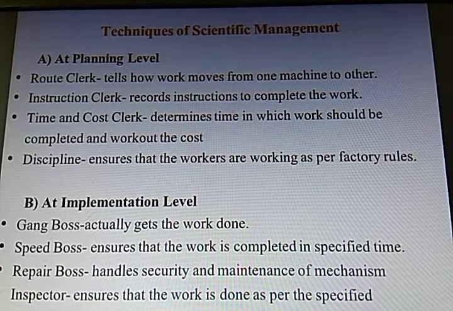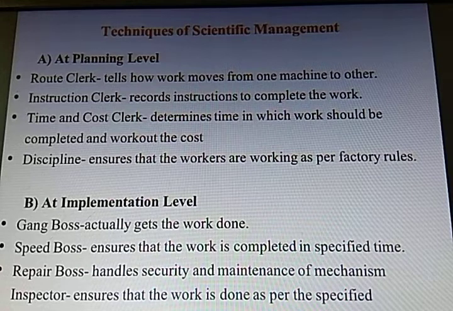The time and cost clerk determines the time in which the work should be completed and works out the cost, I mean what cost will be involved in that particular work or activity. Discipline foreman ensures that the workers are working as per the factory rules. So these were the 4 people suggested by Taylor at the planning level.